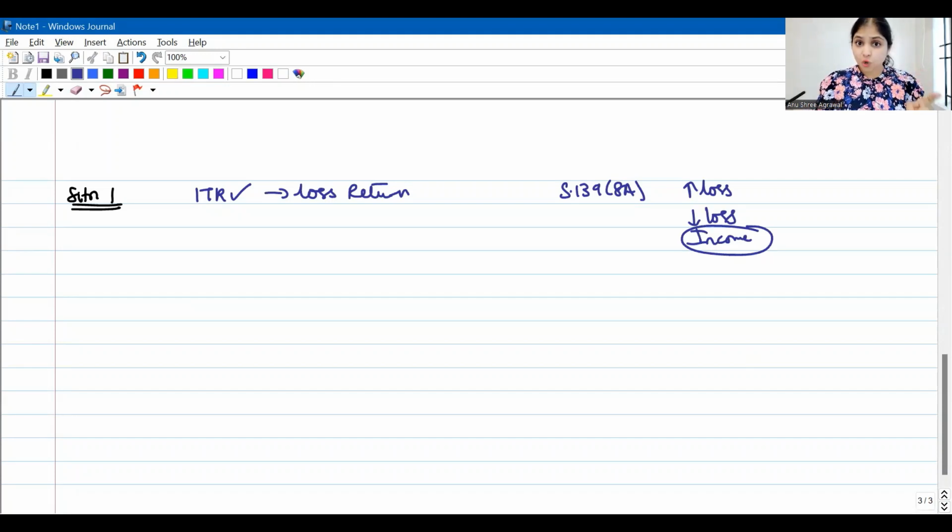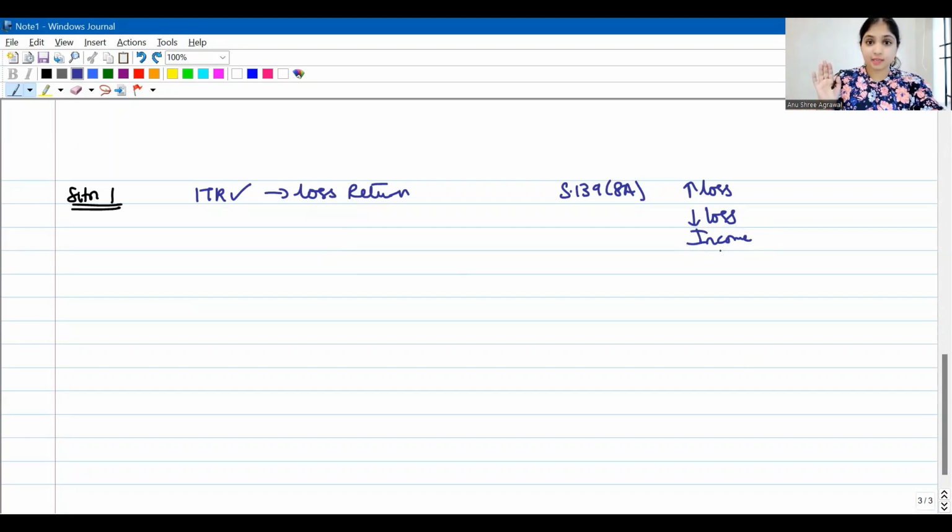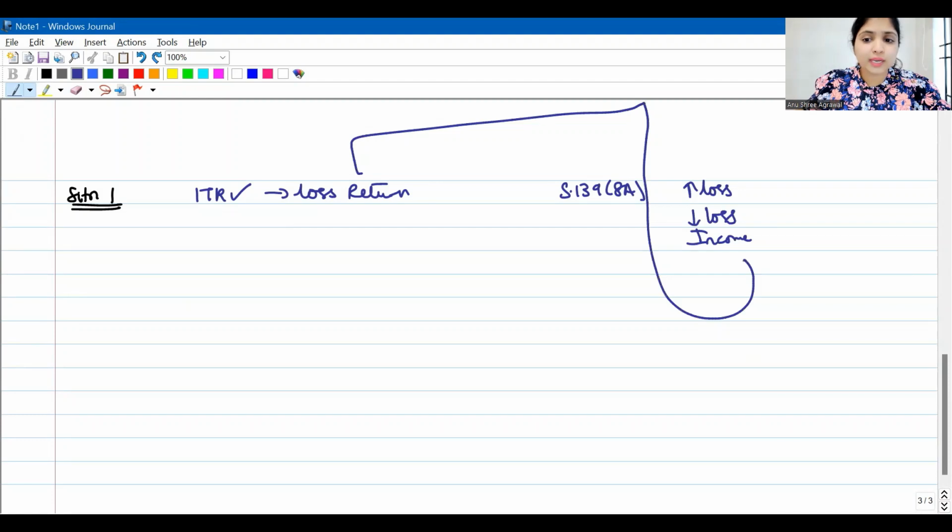You want to revise the loss return that you have filed? Are you ready to make it an income return? If yes, then you come to 139.8A. If even after 139.8A it's going to be a loss return only, whether more loss or less loss, don't come to 139.8A. Understand, 139.8A can be only an income return. It cannot be a loss return. So if your original return is a loss return, either you have to convert it into an income return and then file it under 139.8A.